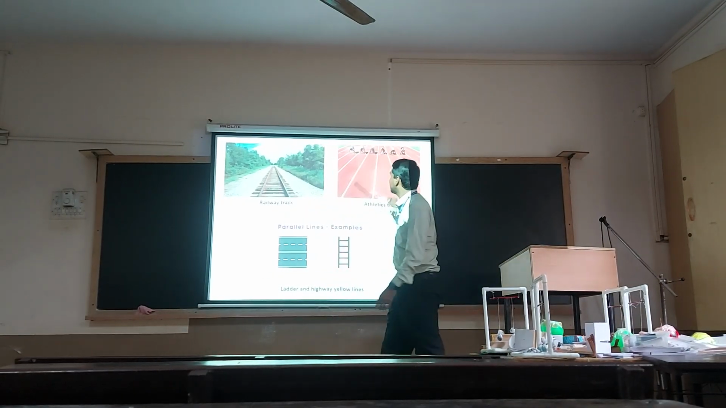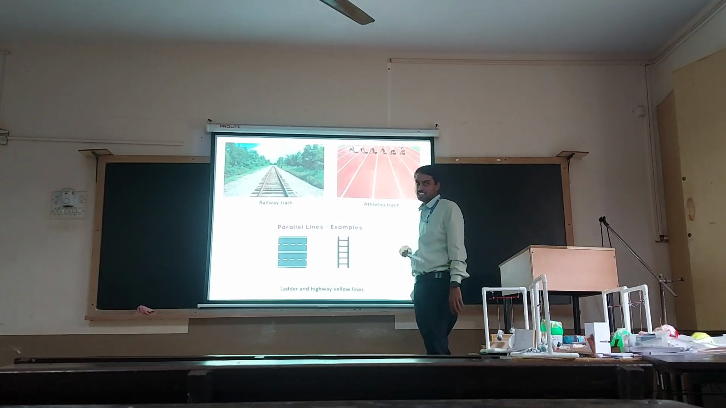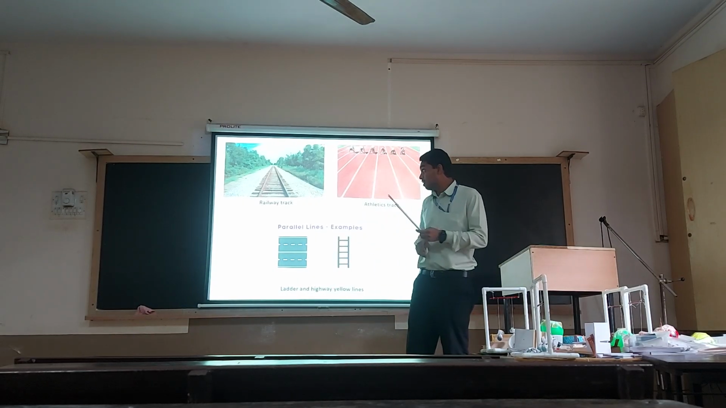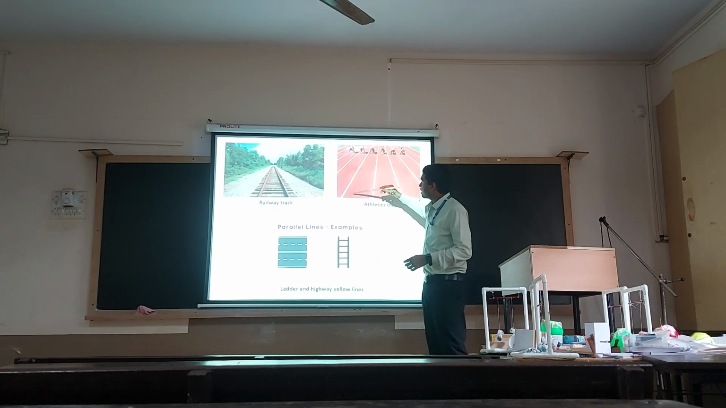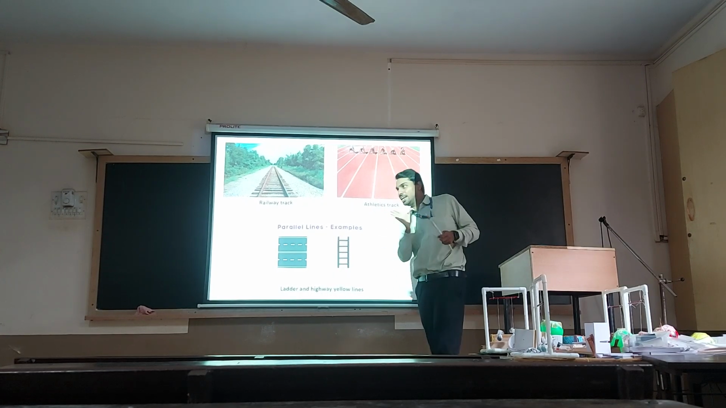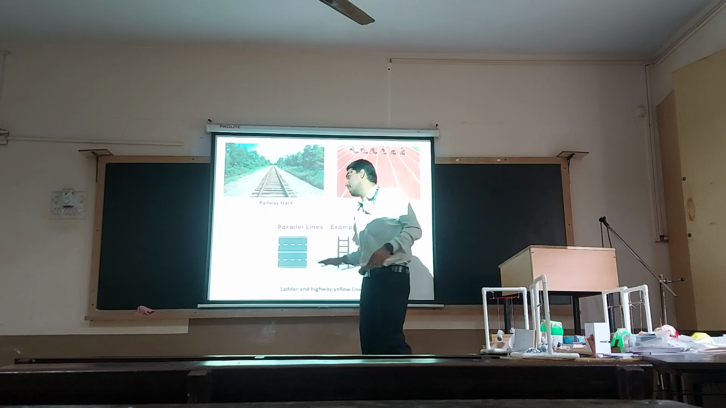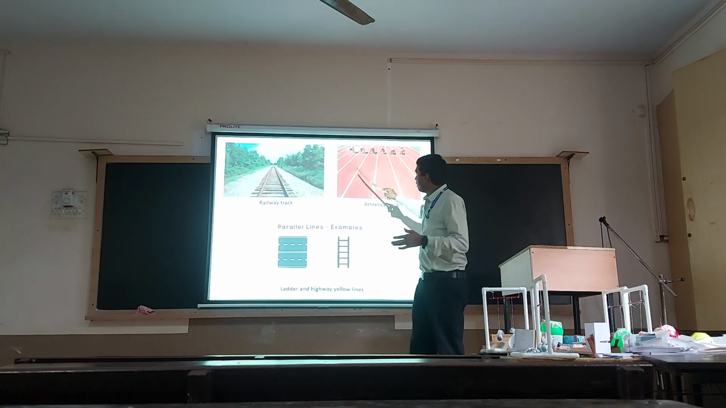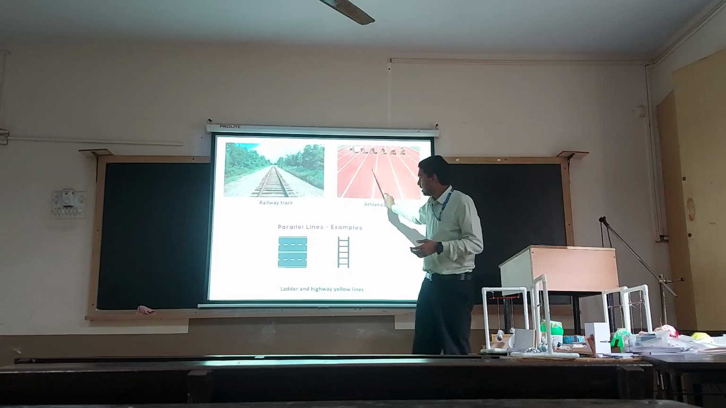The second example is the running tracks in athletics, the Olympics, the Asian Games, the Commonwealth Games, wherever you see, the tracks are always parallel. They never intersect each other. Whenever they are bending, definitely there will be some crisscross. But when I am talking about a 100 meter stretch, then they will never meet. They will be parallel.